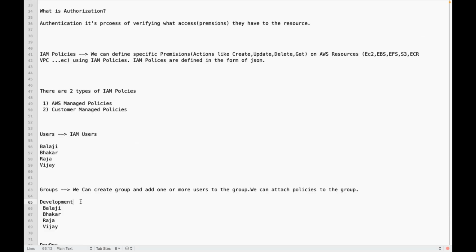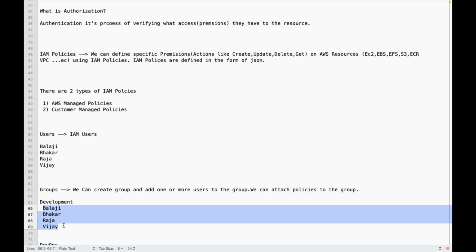Yes. If I attach policies to one group, will everyone in that group have the same level of access?